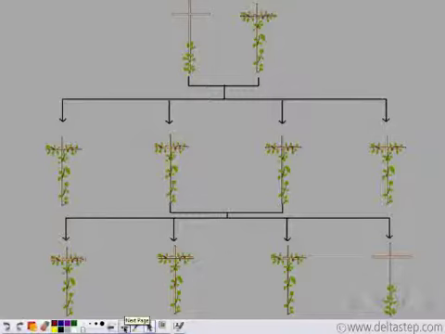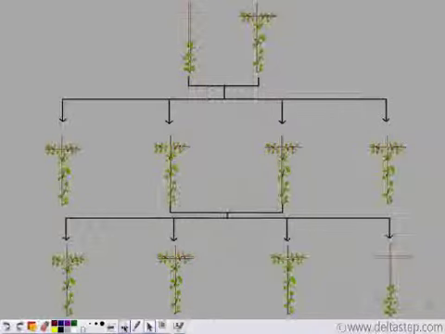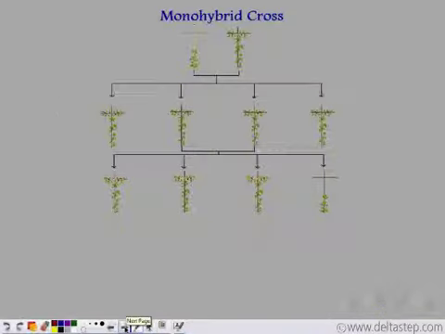So what did he do? He took a dwarf plant and he took a tall plant and he crossed these two plants for reproduction. So the first generation yielded all tall plants. But the generation after that yielded tall and dwarf plants in the ratio of 3:1. Now Mendel wondered, how did a dwarf plant arise in the second generation when all the plants in the first generation were tall? So he thought hard about this, and he finally came up with this idea that there are